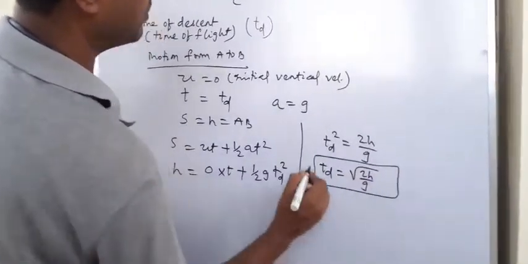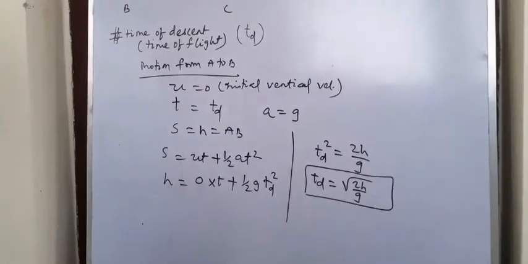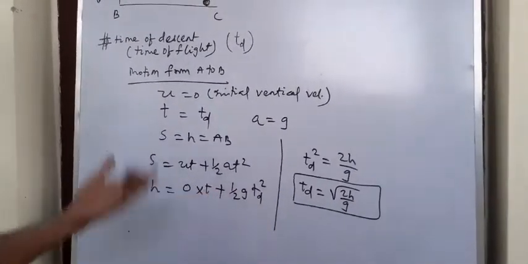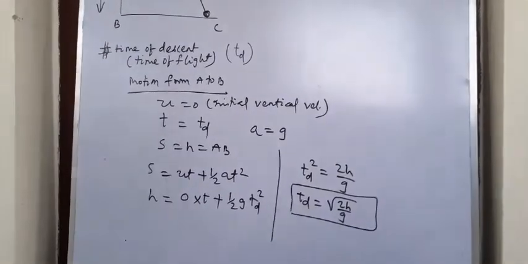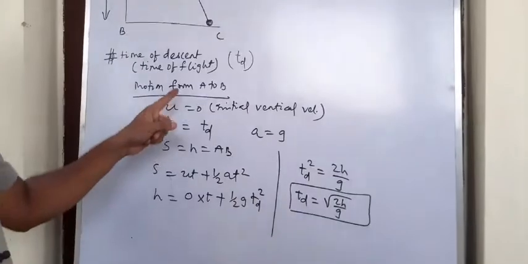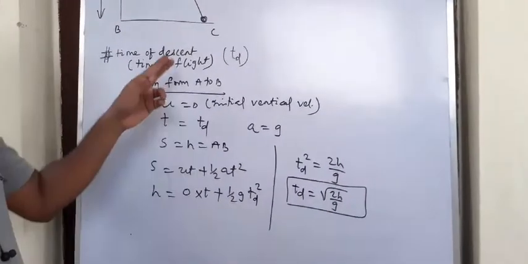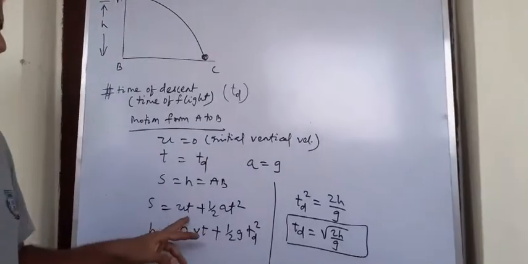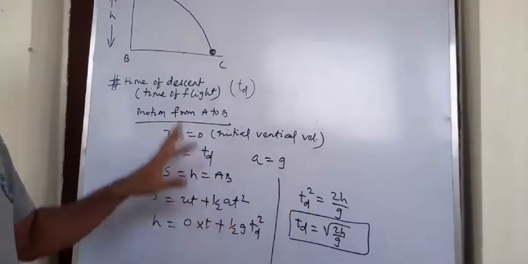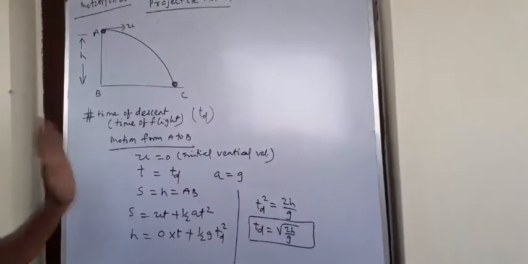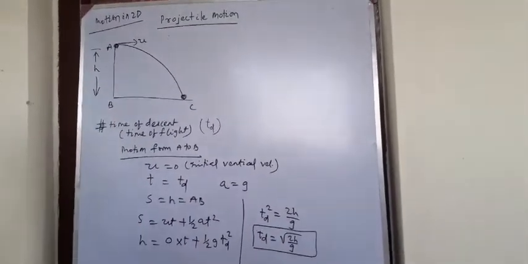This will give me the time of descent or total time of flight of the projectile. From this relation you can easily calculate. But my personal suggestion: don't remember this. What I did here, I put the vertical equation of motion, which is non-uniform, into the very famous formula S equal to ut plus half at square. Deriving the formula itself is the problem, so you need to understand how I am going about it, and the diagram is very important.